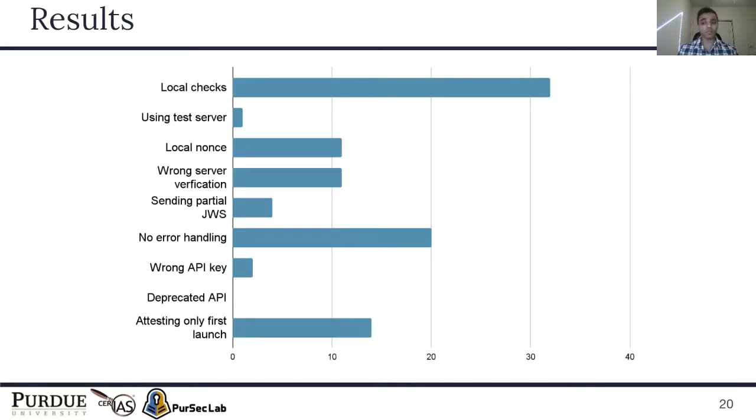That corresponds to when the SafetyNet API fails to perform attestation correctly, the app has to handle that case, but some apps were not doing that. So an attacker can always cause the API to fail and bypass the checks. As you can see, the total across these misuses is more than 64 because we found that applications were messing up the API in more than one way.